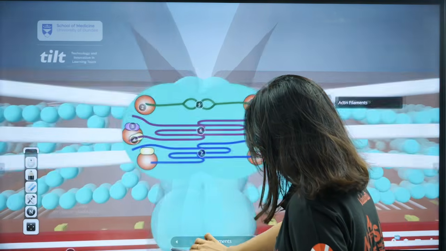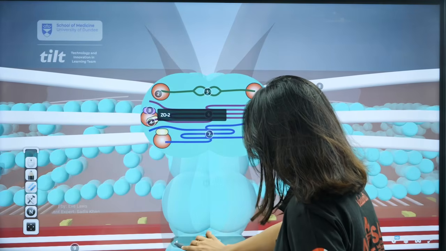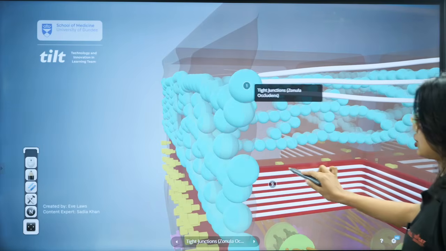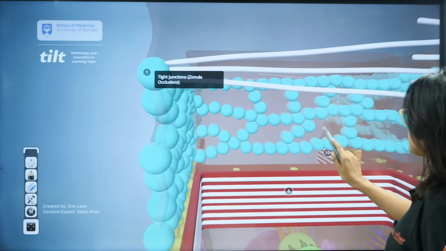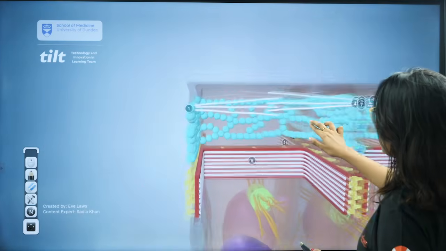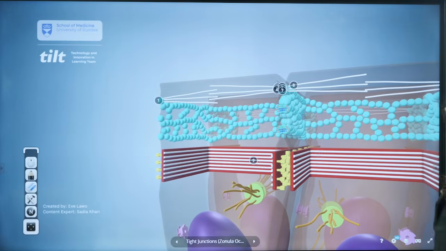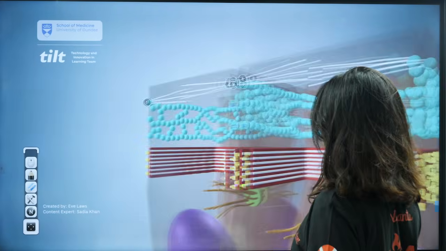Actin filament, claudins, occludins, JAMs, ZO3, ZO1. Yes, tight junctions. This is the tight junctions. Can you see how they are arranged? They are arranged to prevent leakage between two cells. I will show you in a larger structure. Can you see, students, how they are connected? There are a lot of complications, but you don't have to know that much. See how they are connected, like a network.